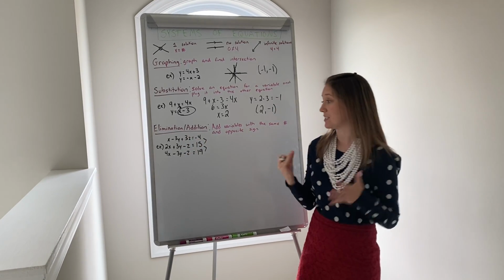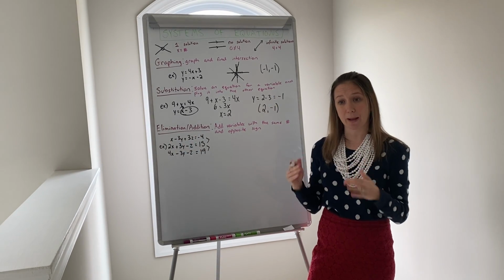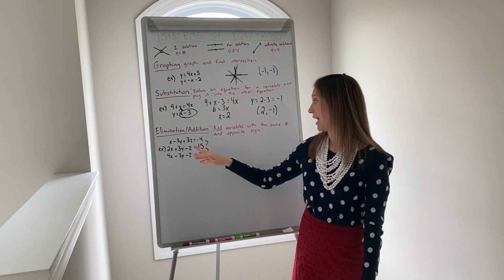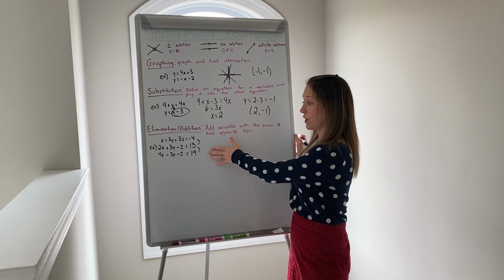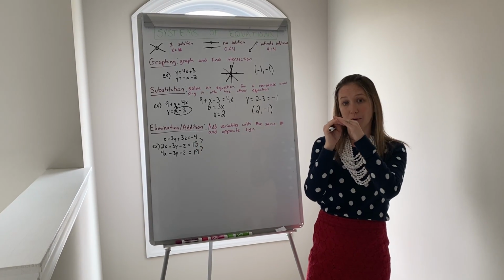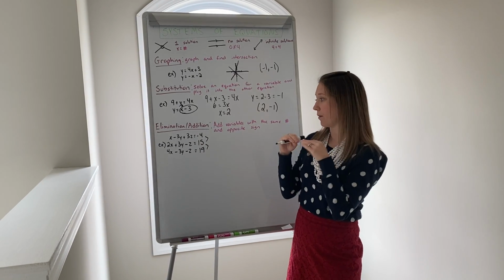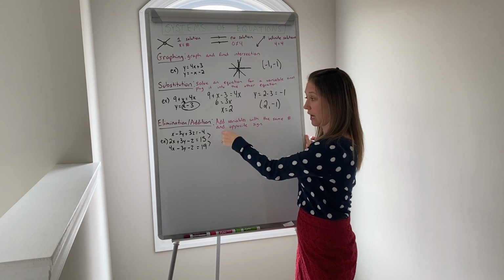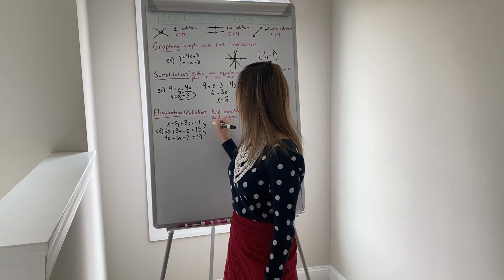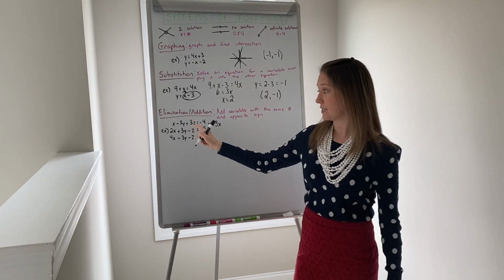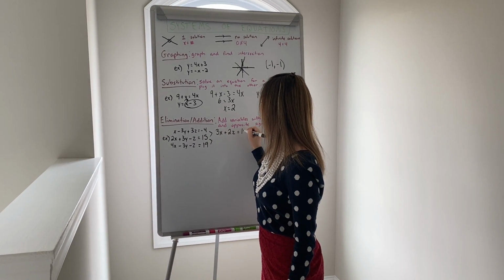Now if you don't start off with something like this, you can multiply a whole equation by the same number to keep it balanced until you get some variables that have the same number and opposite signs, so they'll cancel out. When we have three equations, we want to eliminate a variable with two equations to get a new one, and then do the same with another two equations, and then go from there. I'm going to add these top two equations together because I have negative 3y and 3y, so those will cancel out. When I add those together, I get 3x, my y's cancel out, plus 2z equals 11.